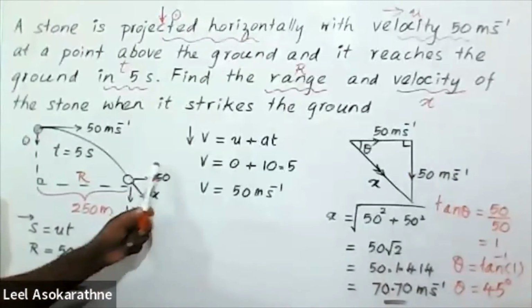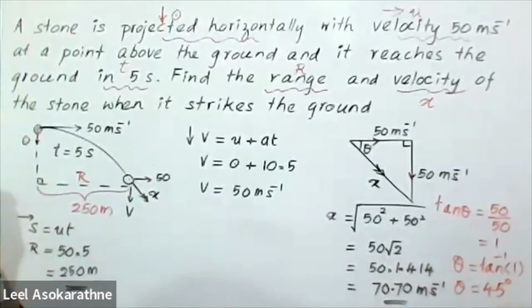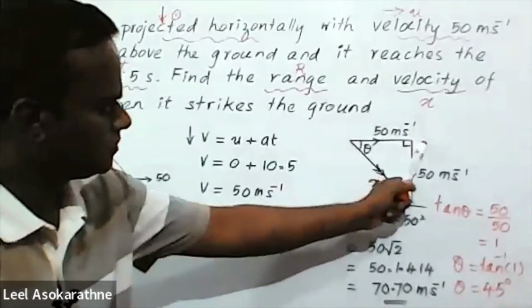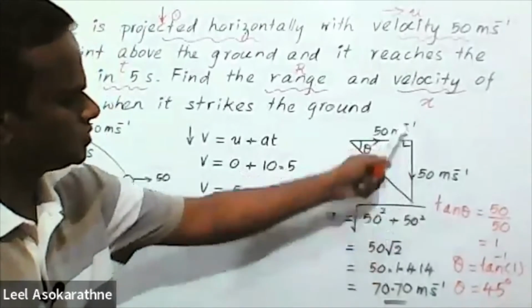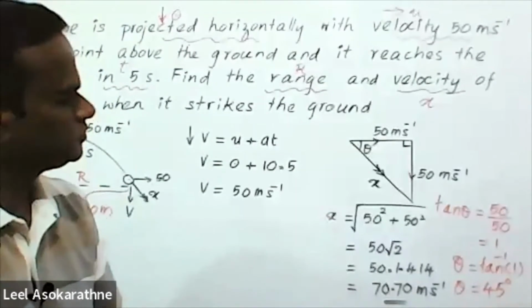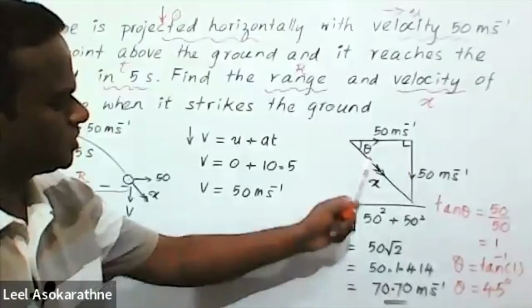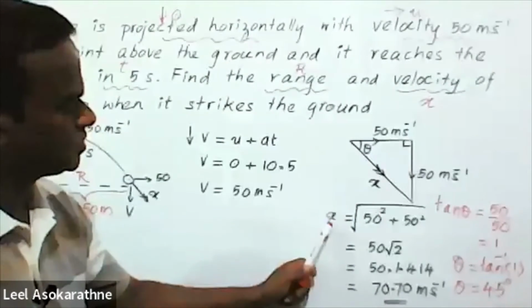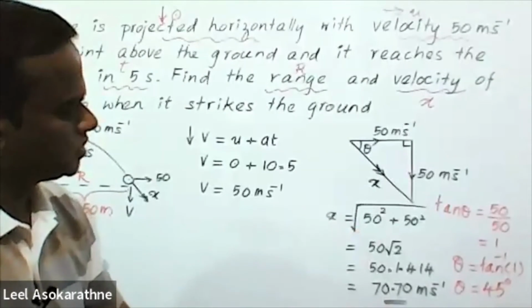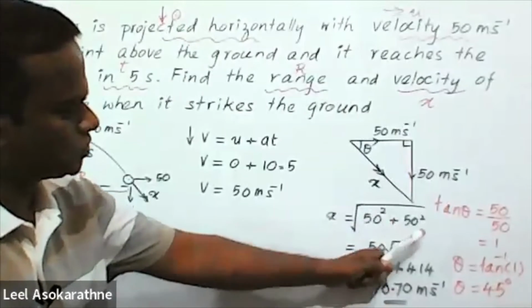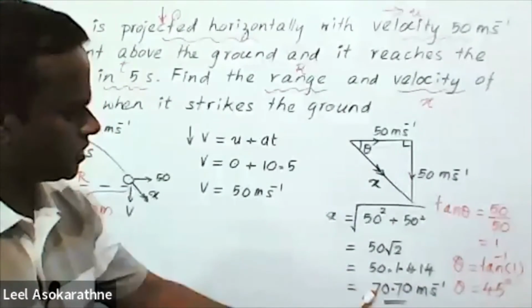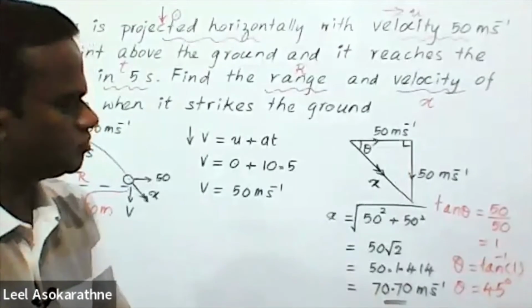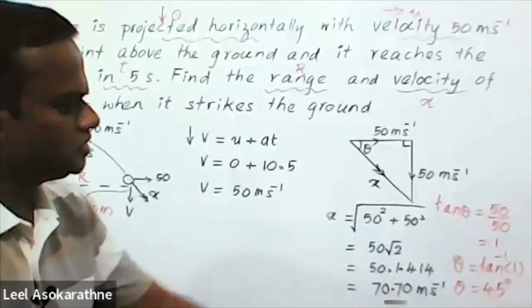Therefore, we have to consider the resultant velocity, or vector addition, here: 50 horizontal velocity and vertical velocity, it is also 50. According to geometry, we can say the resultant velocity v equals the square root of 50 squared plus 50 squared, or 50 root 2, or we can simplify, 70.7 meters per second.